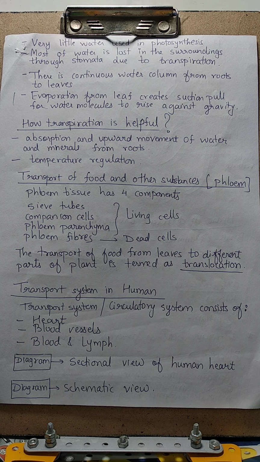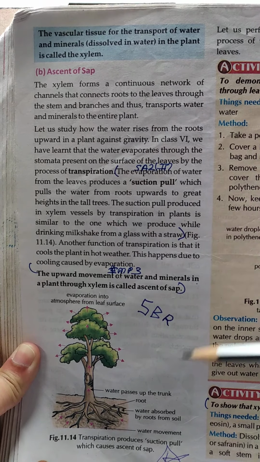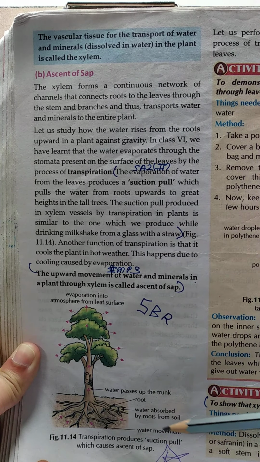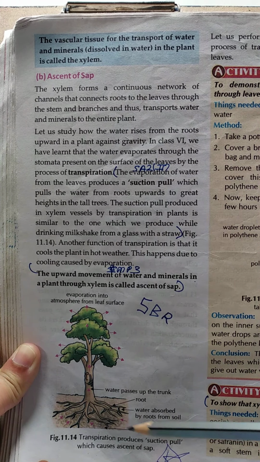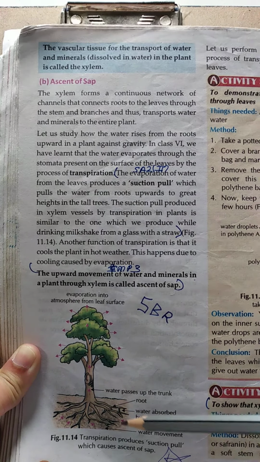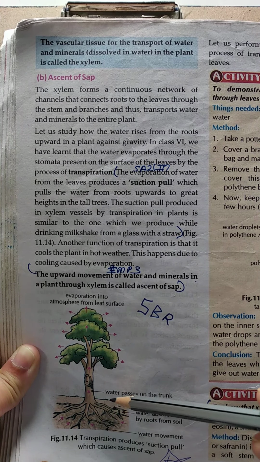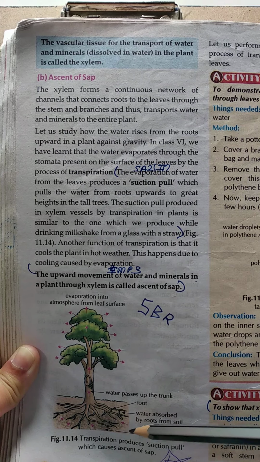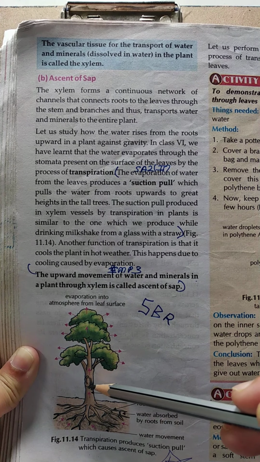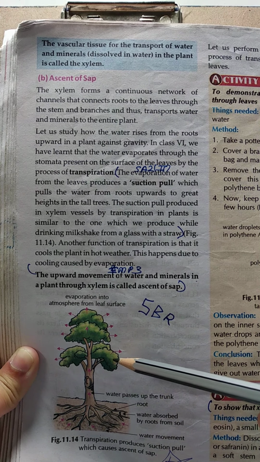So how can we define ascent of sap? The upward movement of water and minerals in a plant through xylem is called ascent of sap. Just see this diagram. Transpiration produces a suction pull which causes ascent of sap. These arrows indicate everything. See, water is absorbed by the roots from the soil, then it rises against gravity. Water passes from roots to the trunk, and from trunk to the branches, and from branches to the leaves.